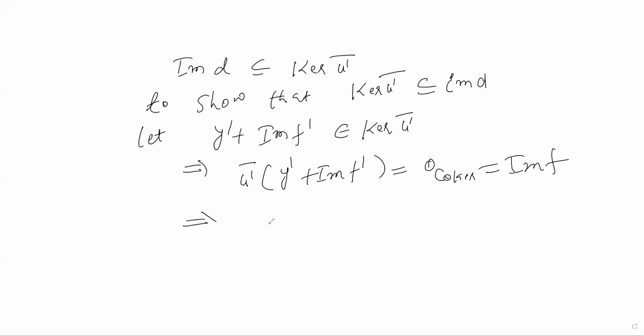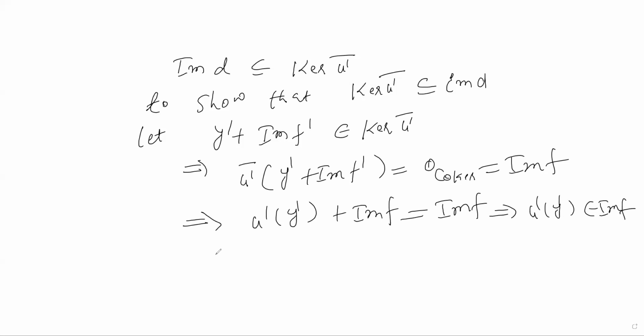So this means you have u dash of y dash plus image of f, by definition of this mapping u dash bar, is image of f, or you can say that u dash y dash belongs to image of f. So this means u dash y dash is your f of x, where x is in M.